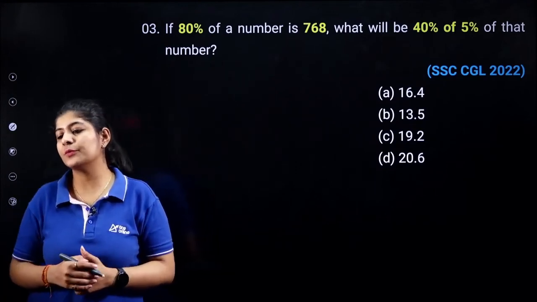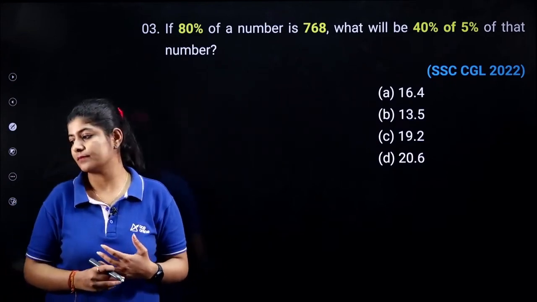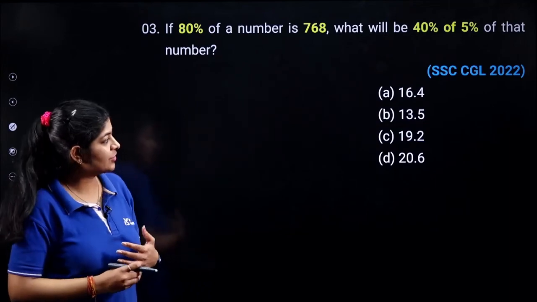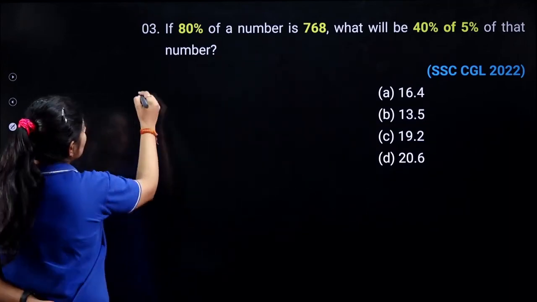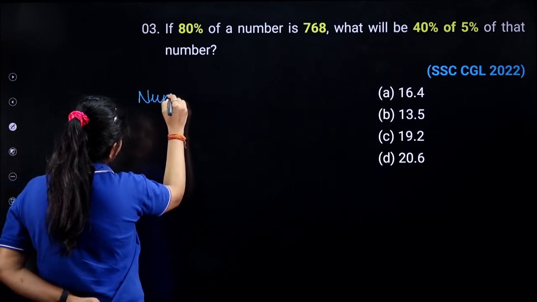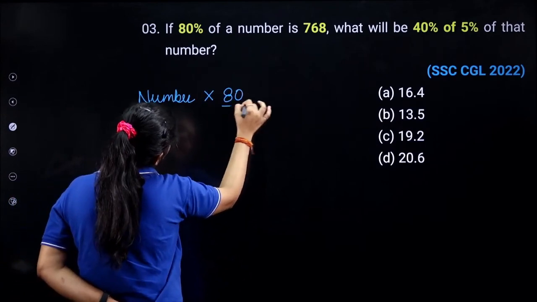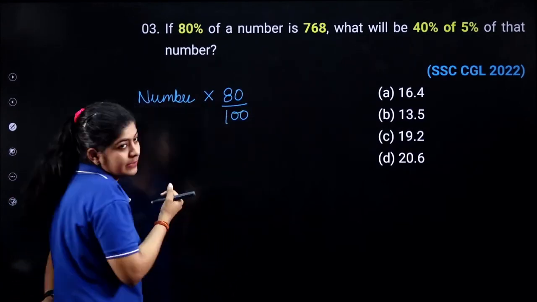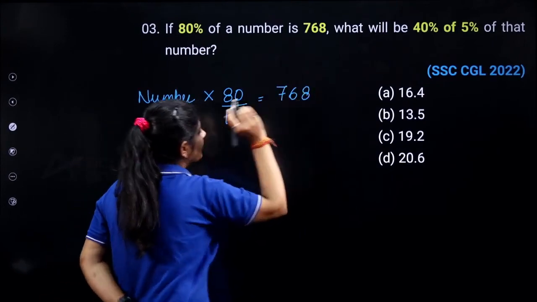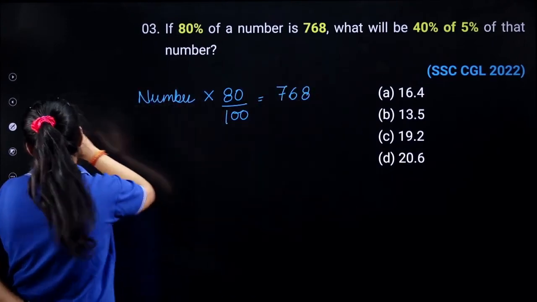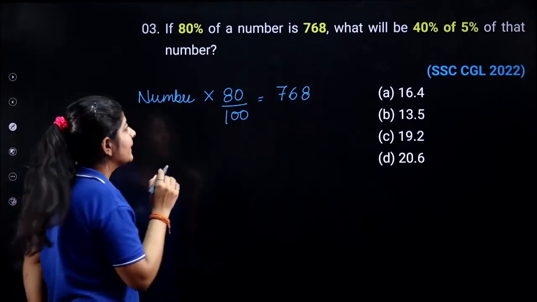How are we going to solve this? Very good, Ramesh. Okay, let's start solving it. Let's suppose the number I am having is the number itself. The question says that when I find 80% of this particular number, I get 768. So from this, I can easily determine the number, right?